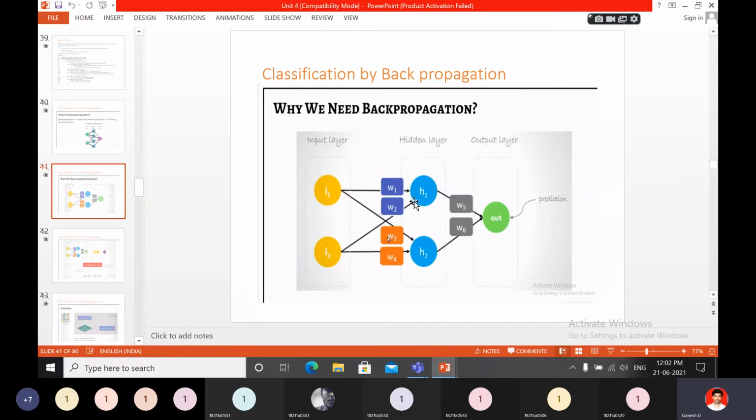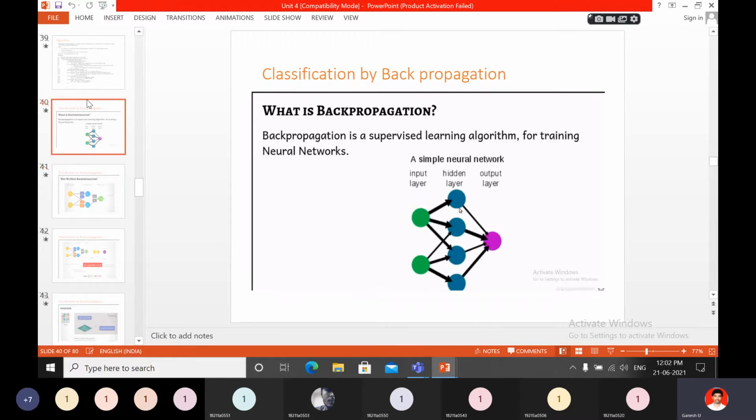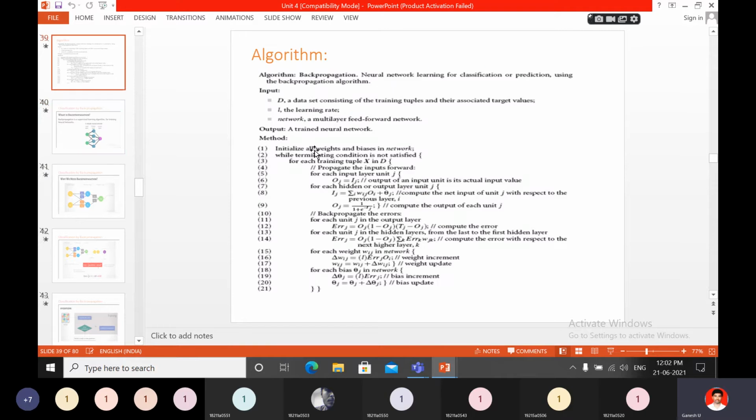So here, for H1 and H2, for these hidden layers, along with the weights, we will also send some value, that is bias value. Okay, for I1, B1 can be given. For I2, B2 can be given. So like that, we will give some bias values. Those bias values and weight values, all these values we have to initialize first. Okay, initialize all weights and bias in the network.